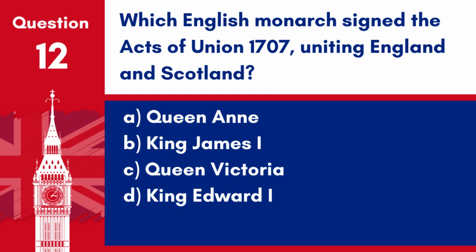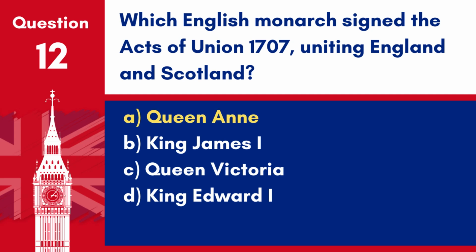Question 12. Which English monarch signed the Acts of Union 1707, uniting England and Scotland? A. Queen Anne. B. King James I. C. Queen Victoria. D. King Edward I.